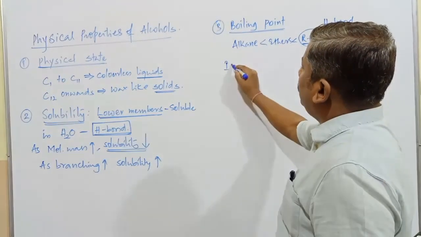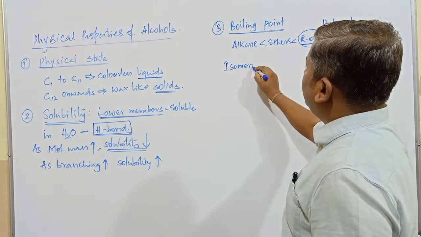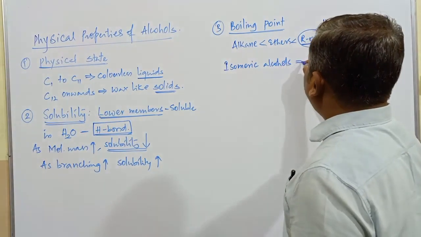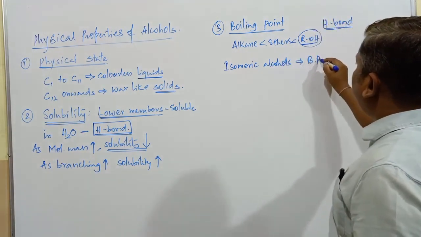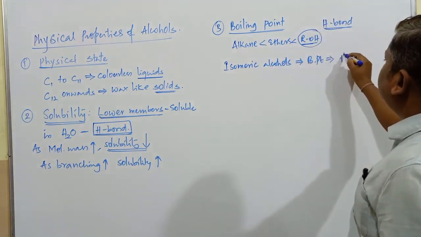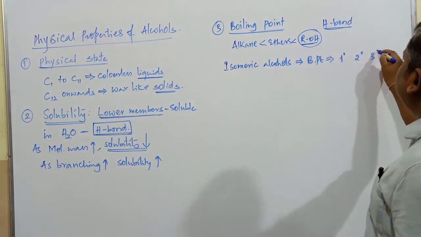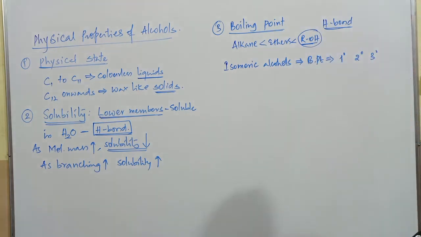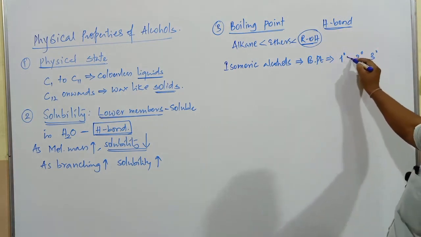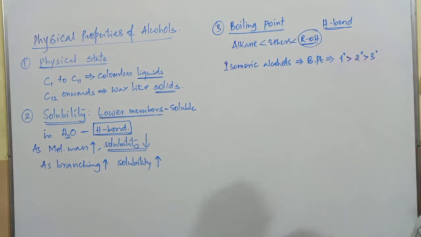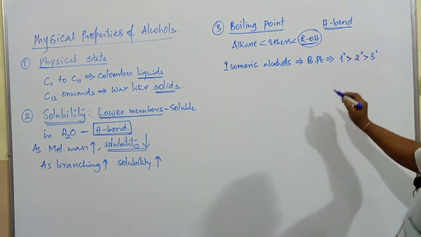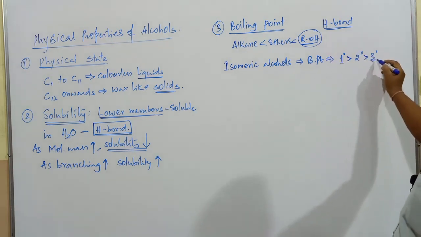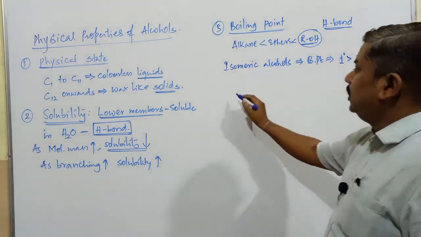Among isomeric alcohols, the boiling point depends on whether the alcohol is primary, secondary or tertiary. Out of these three types, this one has the highest boiling point and this one has the lowest boiling point. Primary alcohols have the highest boiling point and tertiary alcohols have the lowest boiling point.